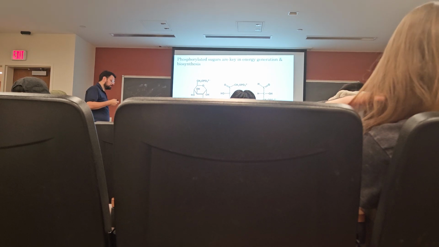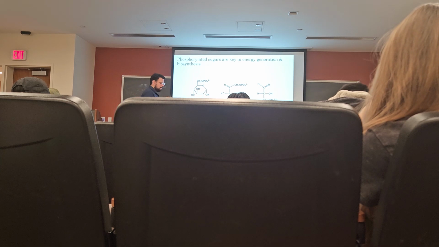So it gives them always a negative charge, at least a 2-. And when we have a charged molecule, this charged molecule is virtually impenetrable to the phospholipid bilayer, to the plasma membrane. So by phosphorylating sugars in the cytoplasm, we essentially trap that sugar in the cell, which is what most tissues want, except for the liver, which we'll talk about later in the semester, right?